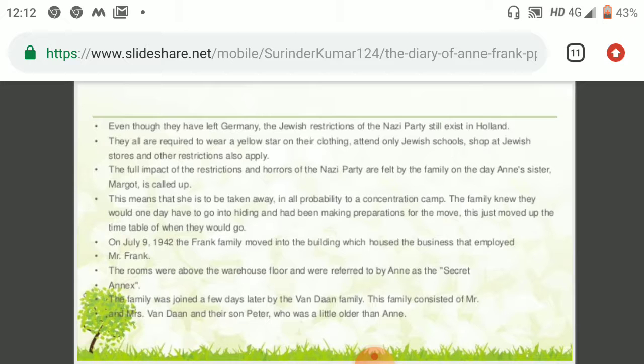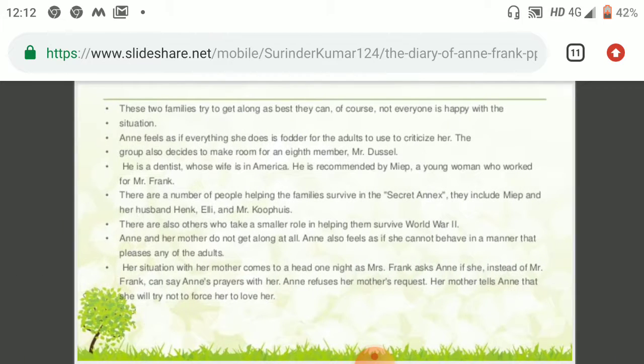The family was joined a few days later by the Van Daan family, consisting of Mr. and Mrs. Van Daan and their son Peter, who was a little older than Anne. These two families tried to get along as best they could. Of course, not everybody was happy with the situation. Anne feels as if everything she does is criticized by the adults. The group also decided to make room for an eighth member, Mr. Dussel, a dentist whose wife is in America. He is recommended by Miep, a young woman who worked for Mr. Frank.